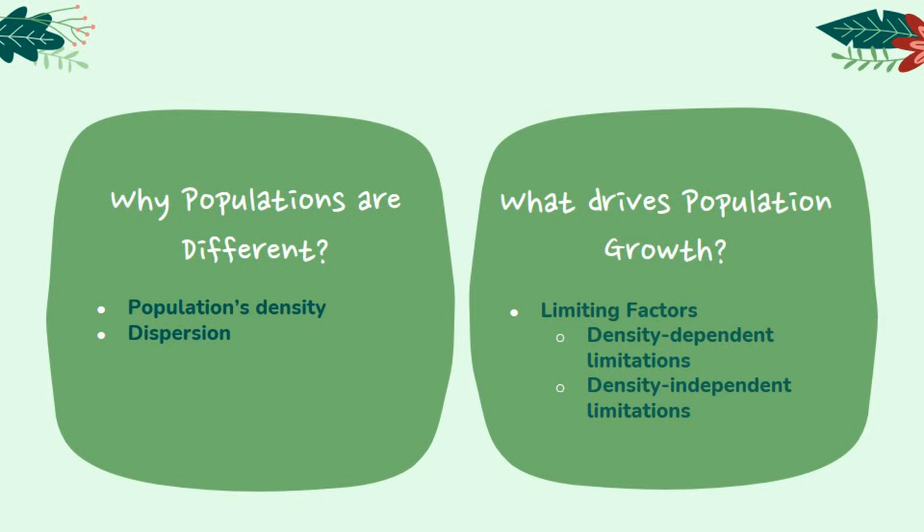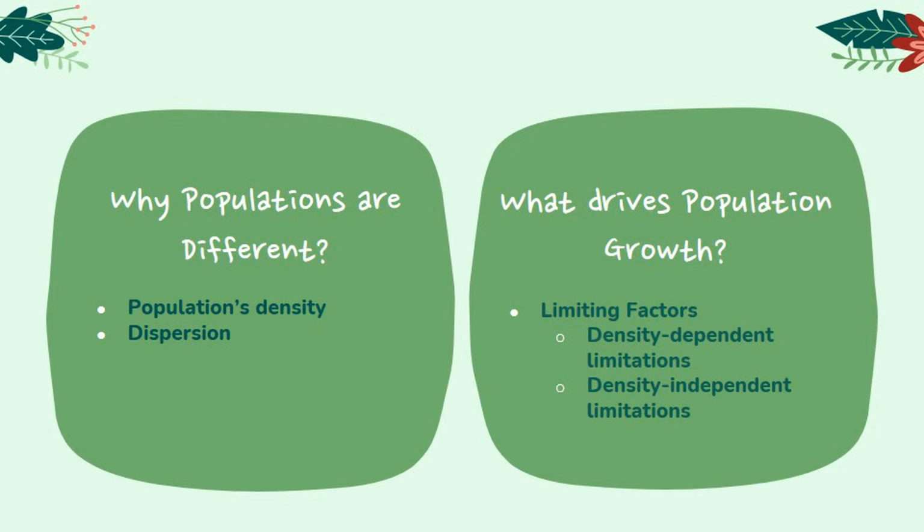In order to understand why populations are different from time to time and place to place, a population ecologist needs to know a few things about a population, like its density. A population's density changes due to a number of factors, all of which are pretty intuitive. It increases when new individuals are either born or immigrate, that is move in, and it decreases because of deaths or emigration, or individuals moving out.